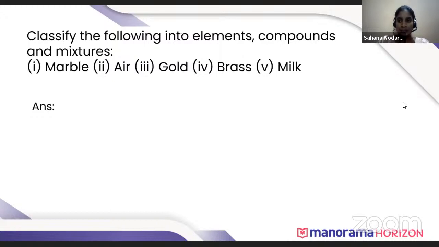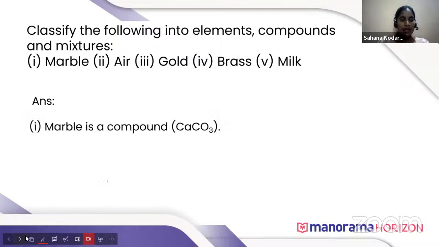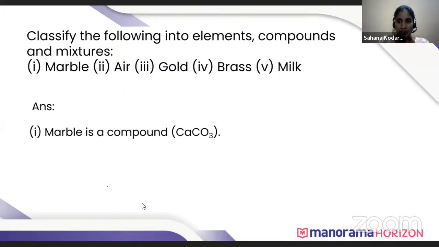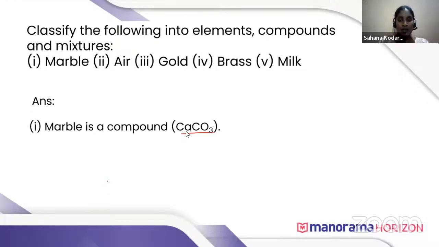No one? Okay then, I will tell. Marble is a compound. Marble is calcium carbonate. Air is a mixture. No, marble is not an element. Marble is a compound made up of calcium, carbon, and oxygen. As we discussed, a compound is made up of two or more elements. Calcium is an element, carbon is an element, oxygen is an element.